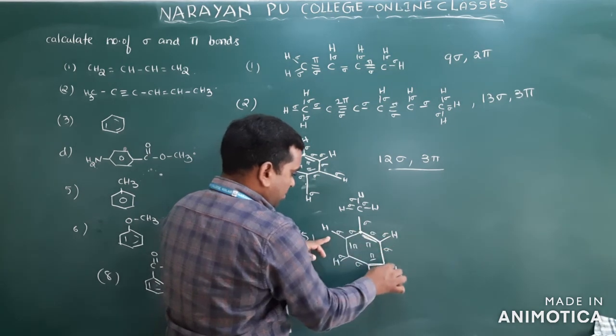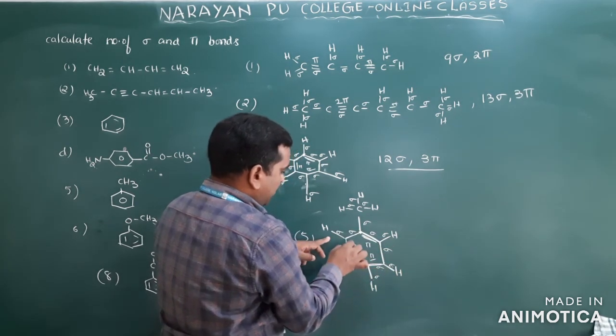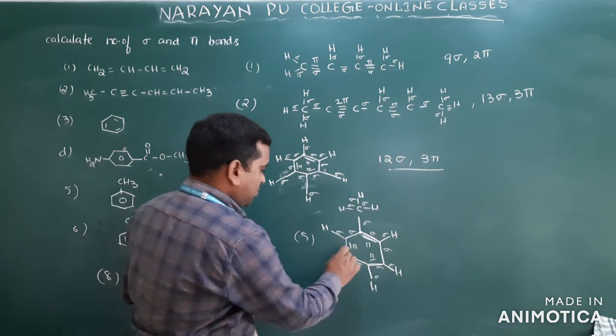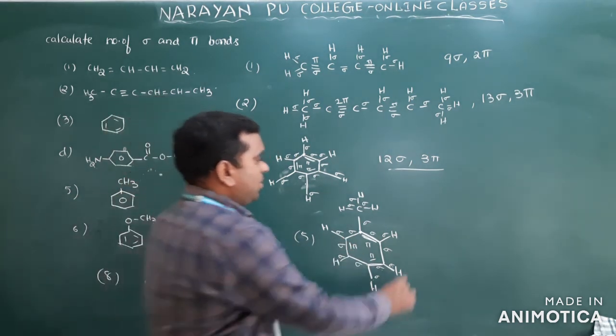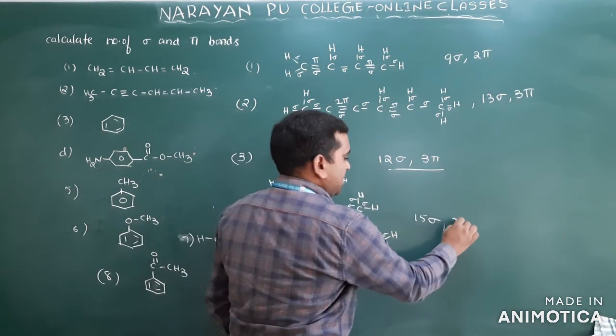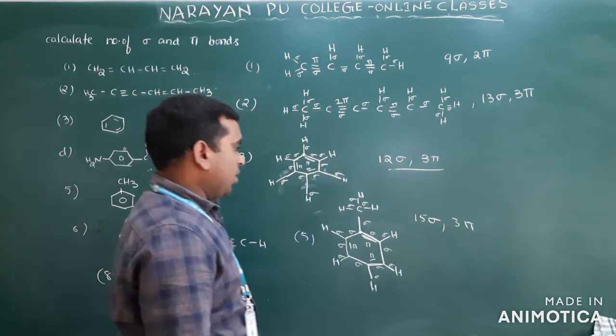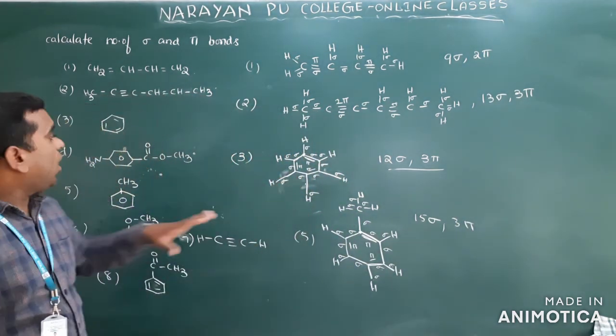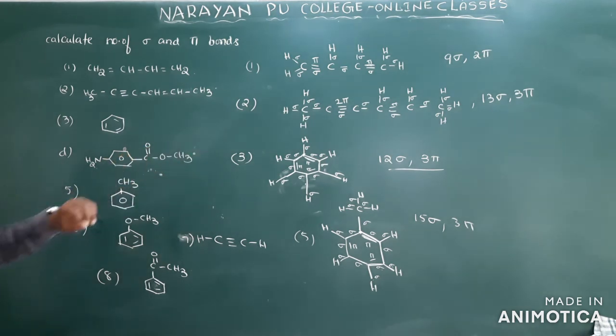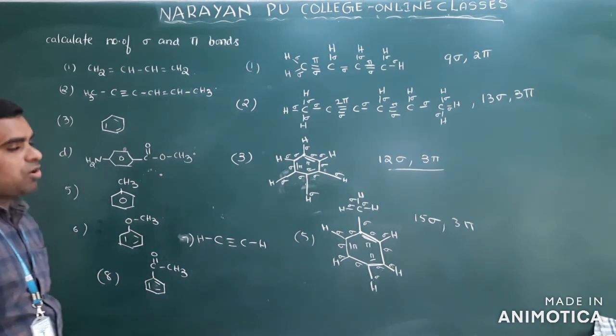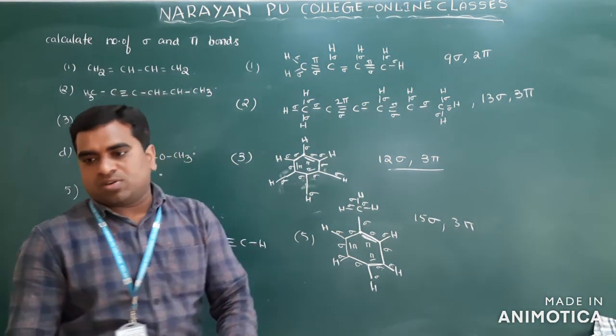10, 11, 12, 13, 14, 15. Clear? This is also one sigma. So total how many sigma bonds are there here? 15 sigma bonds and 3 pi bonds. Clear? This is the way to do it. And for the remaining ones that I have not done here, do those questions as homework to find the number of sigma and pi bonds.